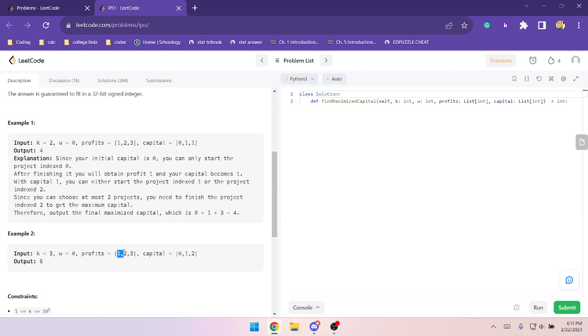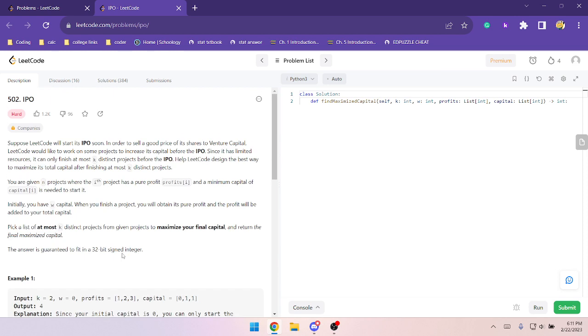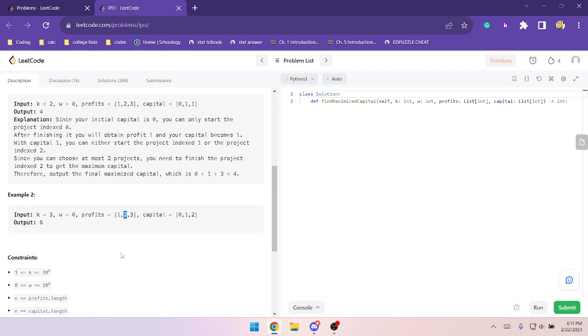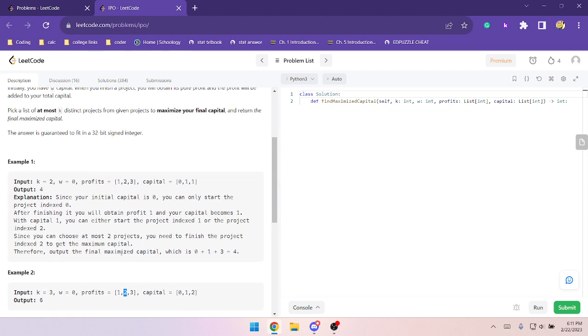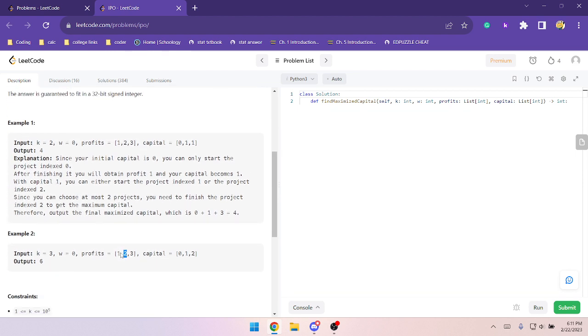Then you get 1 pure profit, which you can then use to start this project, which gives you 2 pure profit. But did you have to spend that profit initially? I'm guessing you have to spend it, right? Yeah, you spend it and then you get to 3.